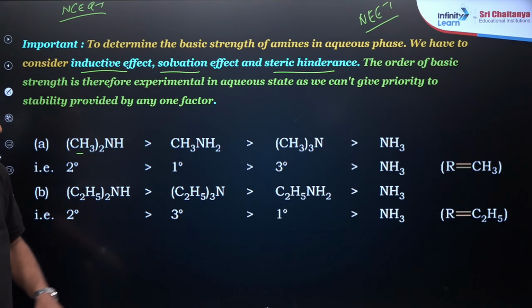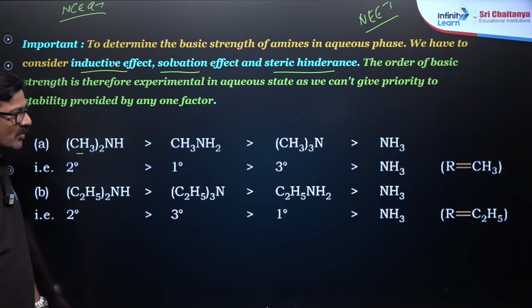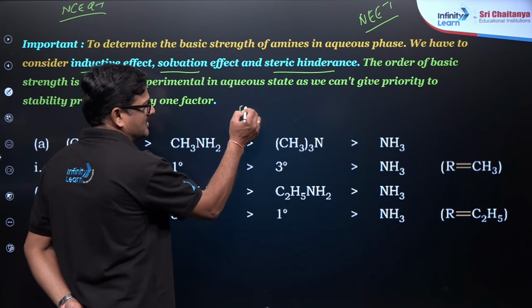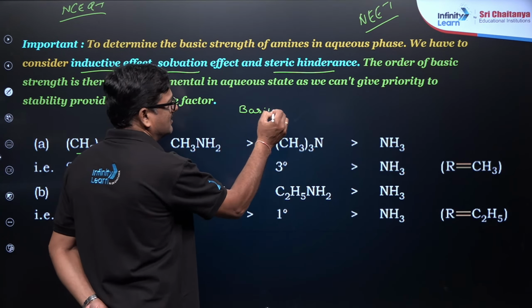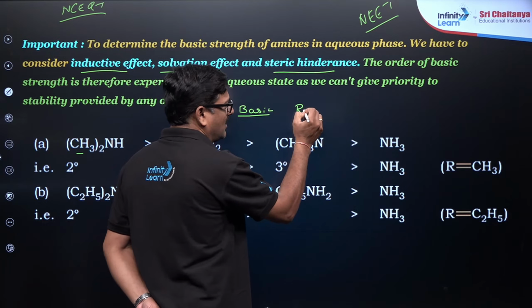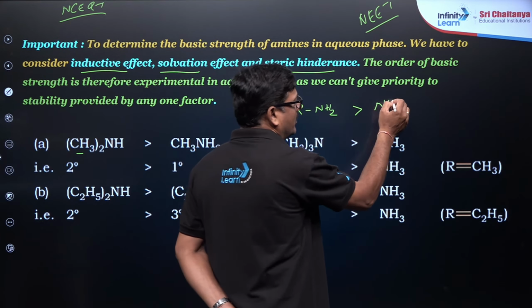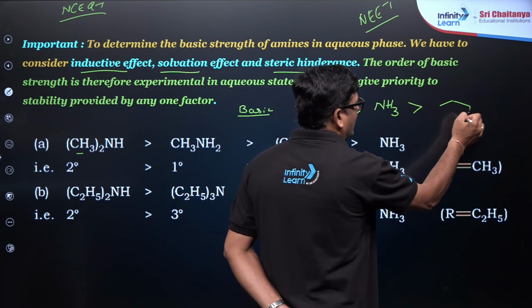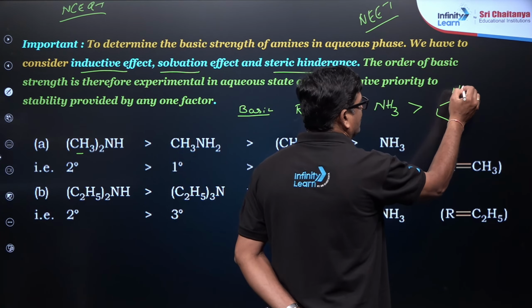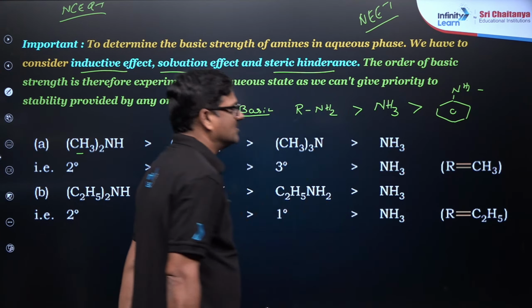And this is very important when it comes to ammonia: alkyl amines are more basic than ammonia, which is more basic than aryl amines. This is the fundamental rule.